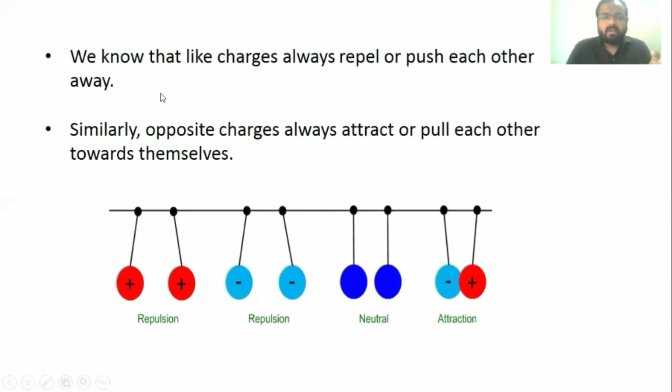We know that like charges always repel, or push each other away. For example, two positively charged particles will move away from each other. Similarly, opposite charges always attract, or pull each other towards themselves. So oppositely charged particles will attract each other.